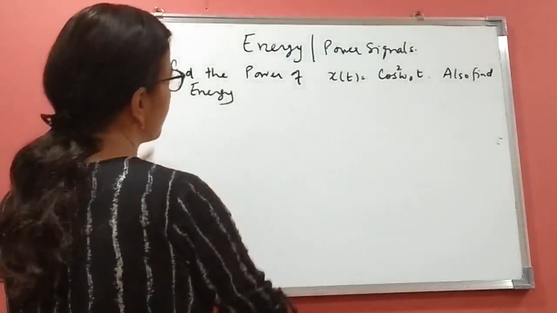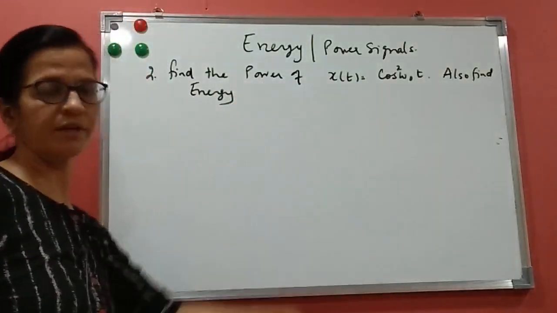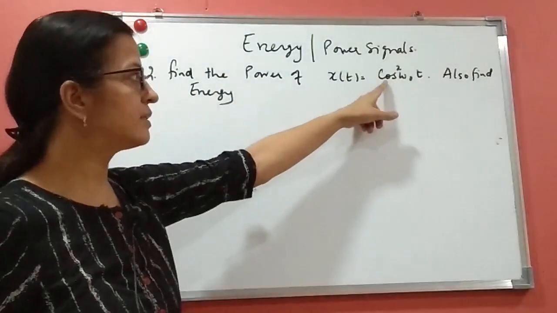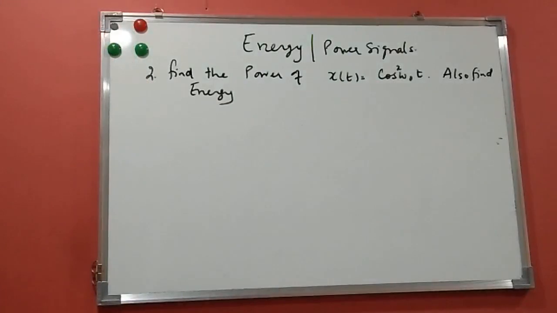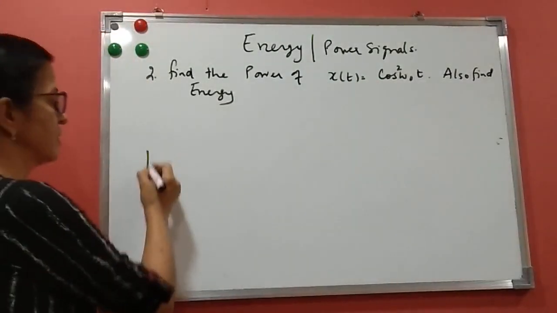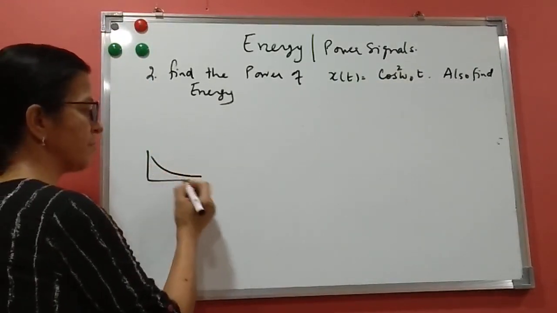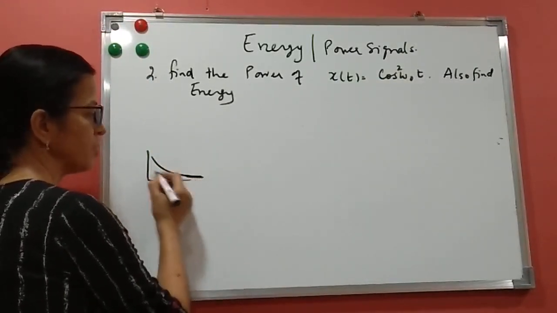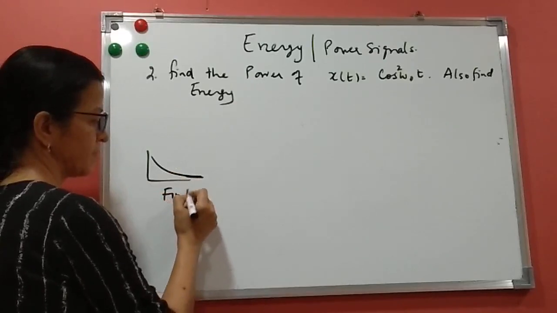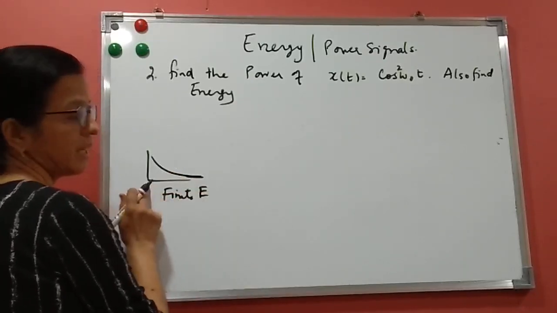Again, if I don't know whether I have to find power or energy, I'll look at the signal here, and if this is present for infinite time, the signal is a power signal. If this type of signal has energy that is becoming 0, that means it has finite energy, then this is an energy signal.